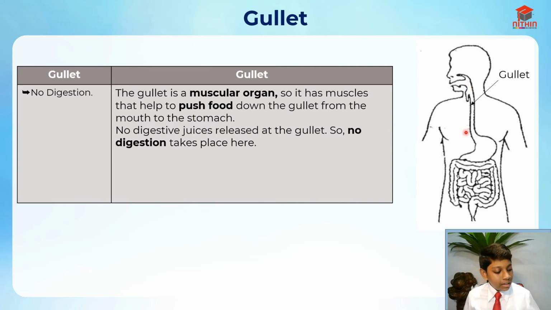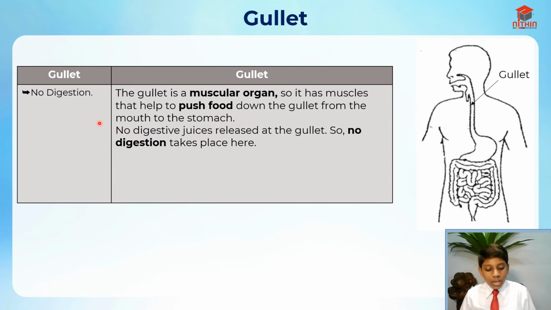So the gullet is basically like a tube from one place to another, like a travel area. It's the road. This is like island A and the stomach is like island B, and this is the road to get to the island. So the gullet pushes the food down from the mouth to the stomach.